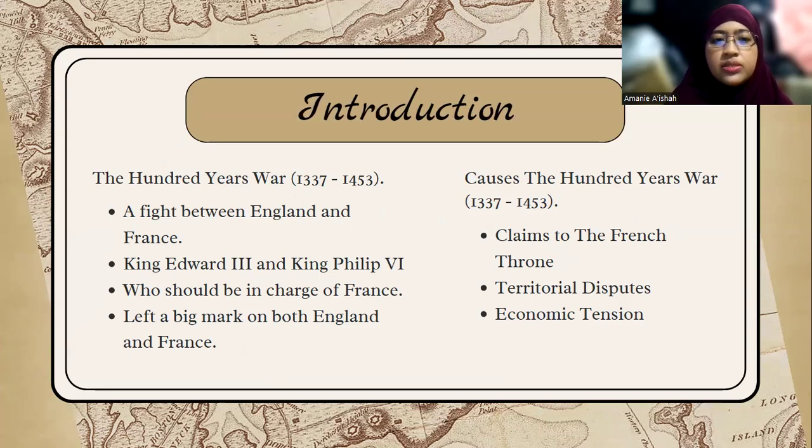It was a fight between England and France, between King Edward III and King Philip VI, on who should be in charge of France. This historical moment left a big mark on both England and France. Among the causes of the Hundred Years' War was the claim to the French throne, territorial disputes, and economic tension.